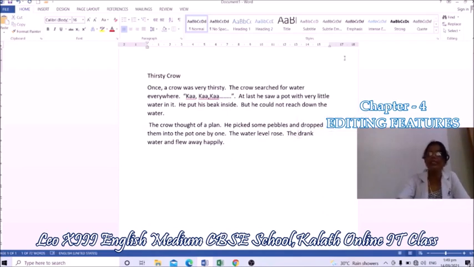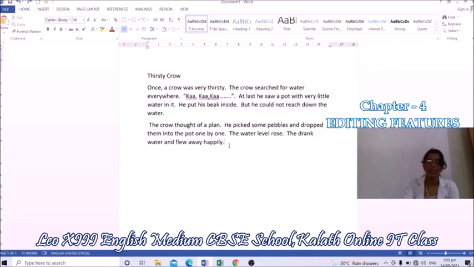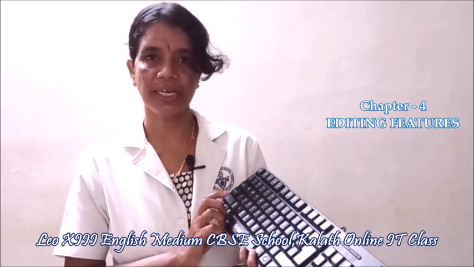First you delete that, then press caps lock key and type spelling of crow. C-R-O-W space. What happened? Now you can see that word in capital letters. Did you see? If you want capital letters continuously, press caps lock key on and type that line.